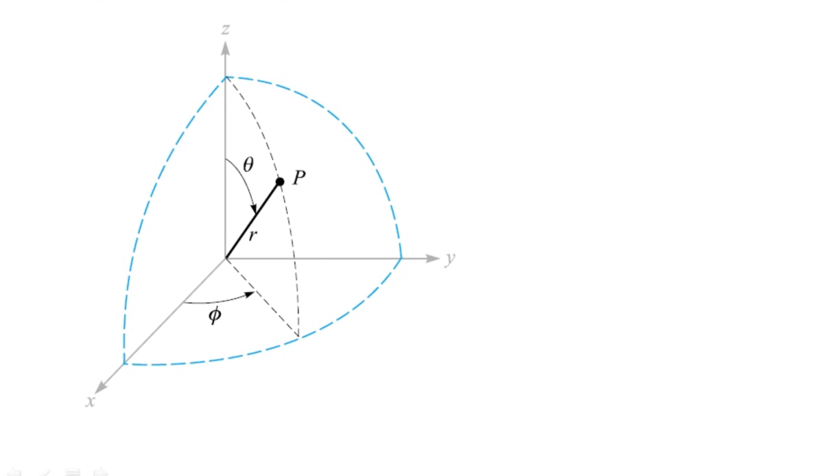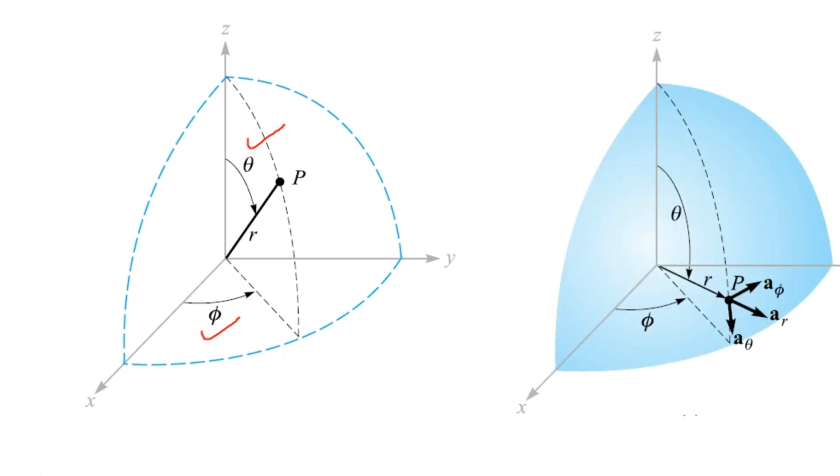If this particular radius segment is making a certain angle theta with the positive z direction, this is another angular parameter, theta, and the phi definition as discussed in the cylindrical case remains the same here. So r, theta, phi define the three spherical coordinates. Along with that we have the three unit vectors as denoted: ar, a phi, a theta. So by the use of these reference parameters r, theta, phi and the corresponding unit vectors, we can have the representation of any vector using the spherical coordinate system.